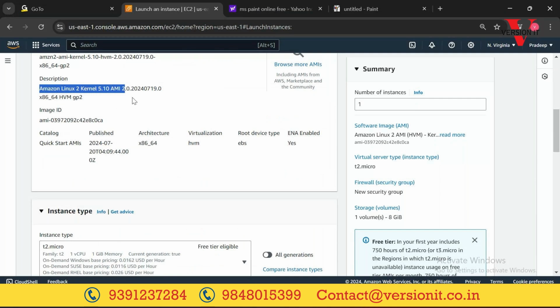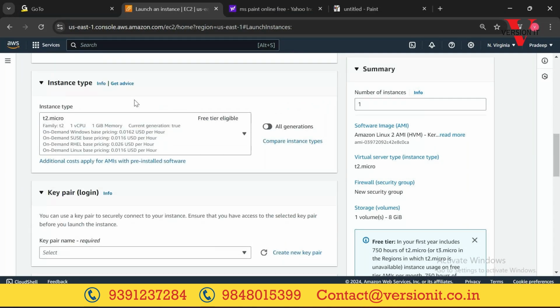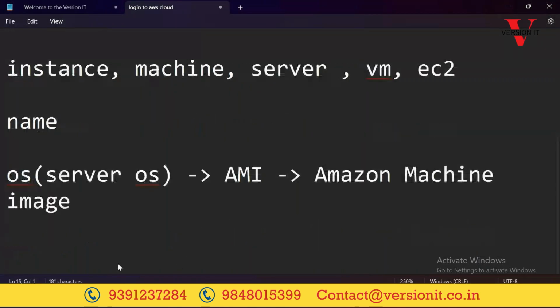Okay, done. Next, the third step is instance type. For now it might be difficult to remember all these things, but it's very easy. Once we create an instance a couple of times, it will be very easy for you. I just want to tell you all the options which are available to create an EC2 instance. From next time onwards, we'll quickly select the things that we want.